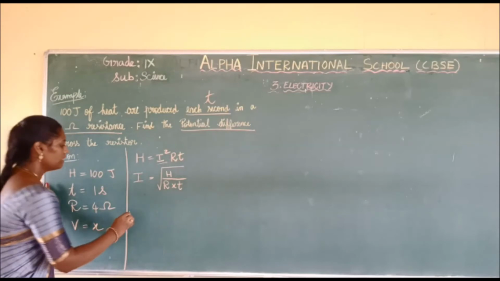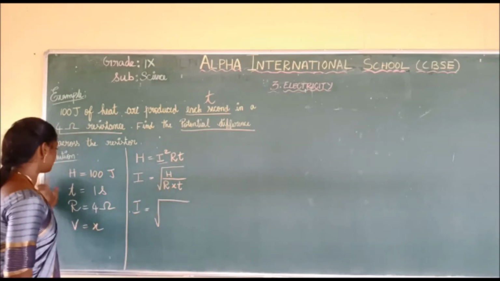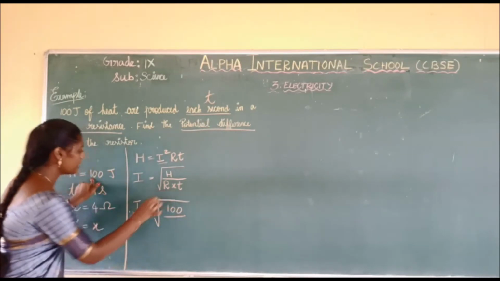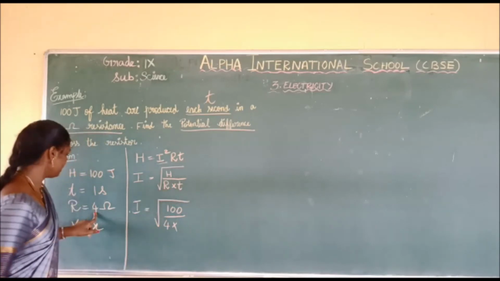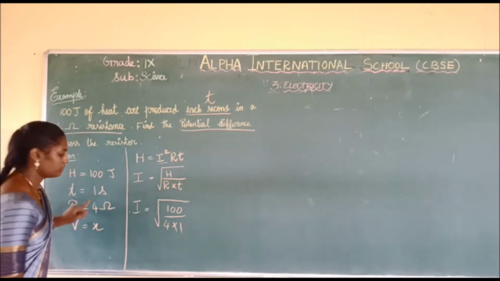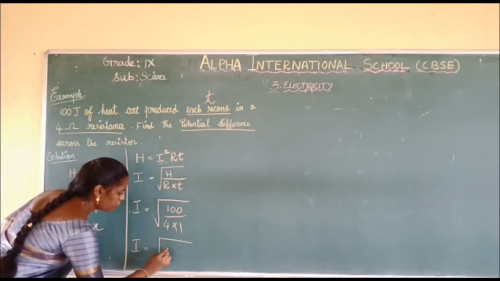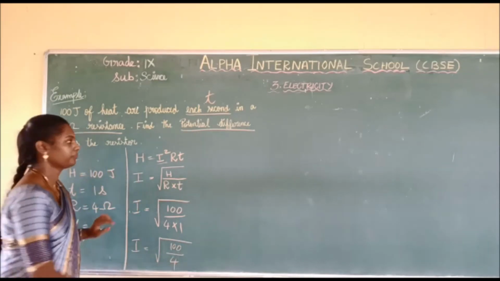Clear children? Let's substitute the given values. What is H? 100. What is R? 4. And what is T? Yes, that is 1 second. Next step, you have to multiply 4 into 1. 100 divided by 4.